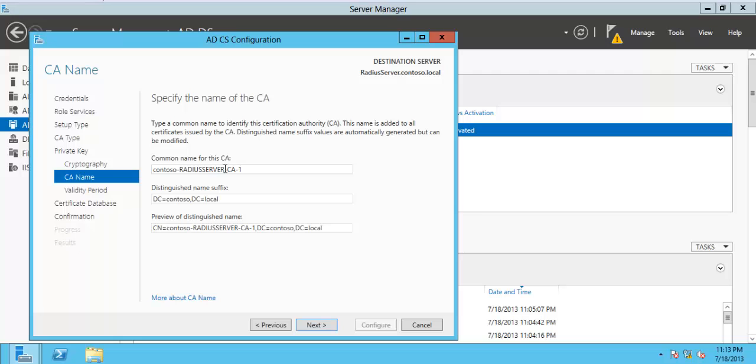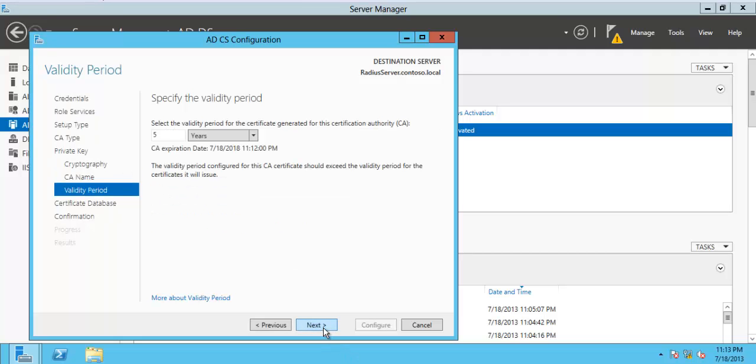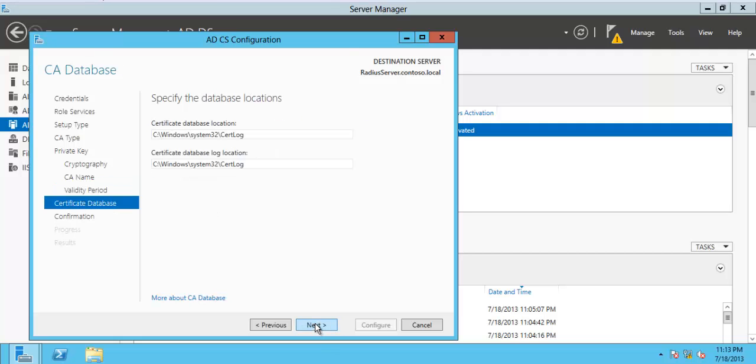You can change this to your own name. I just change this to the RADIUS server name. Click next. Select the validity period. The default is 5 years, so leave it and click next for the database certificate location and log location.